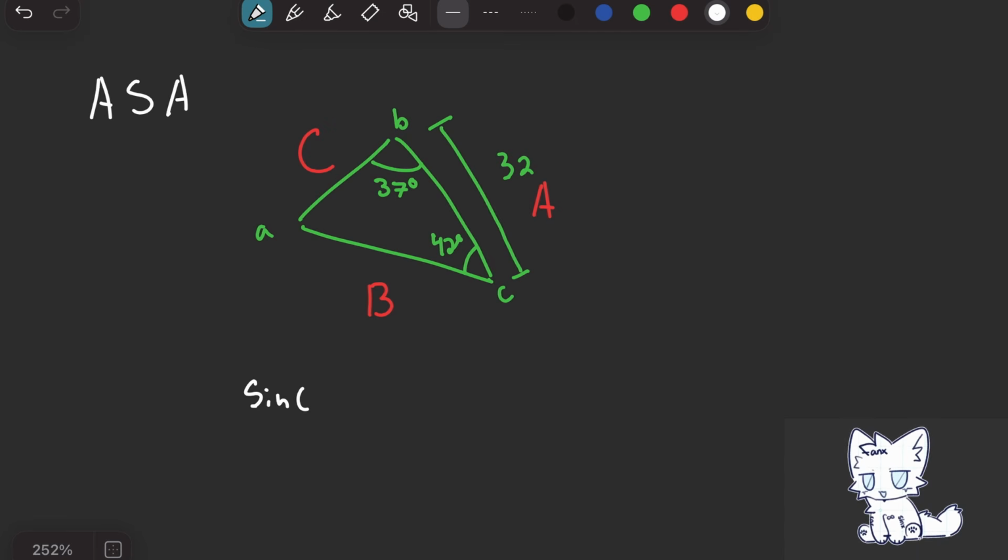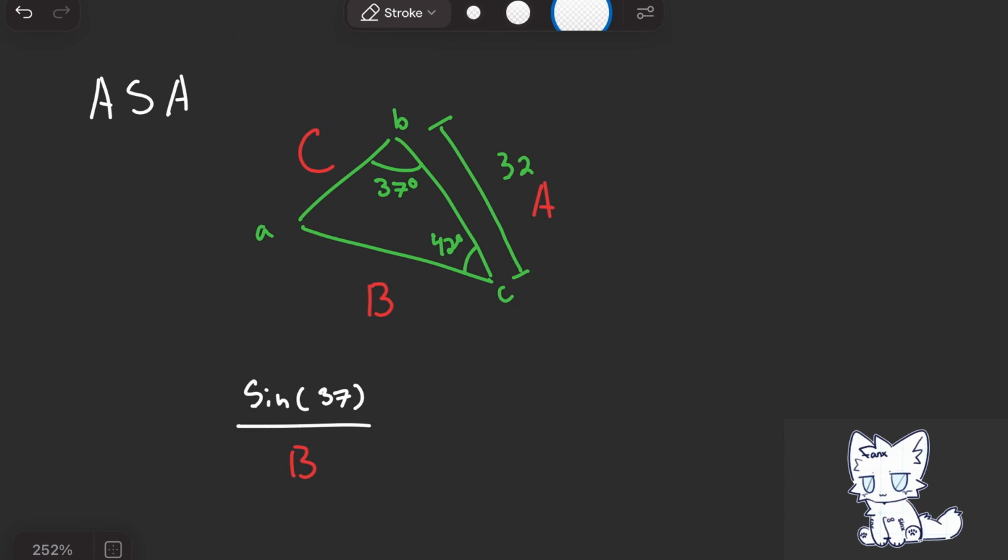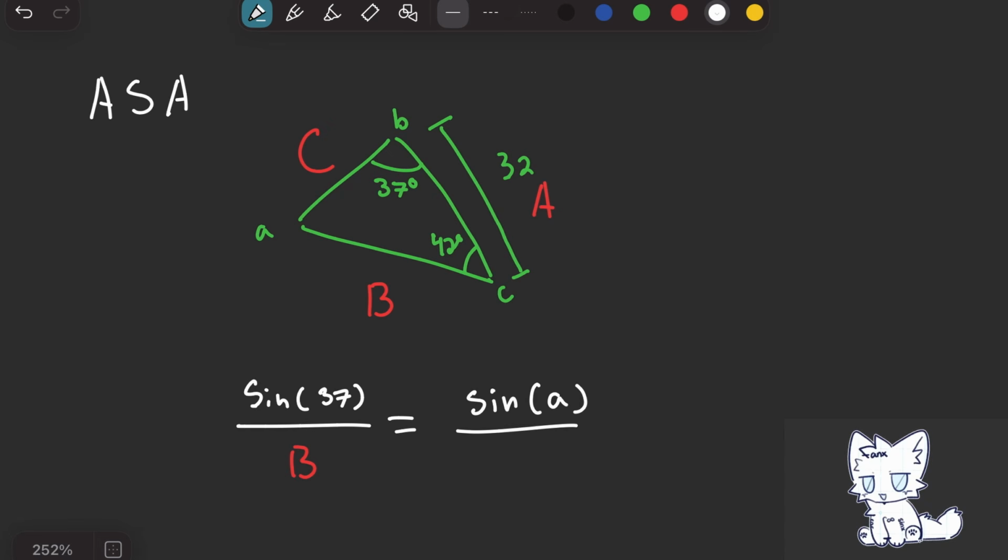Sine of B, which is 37, over big side length B must be equal to sine of A over side length A, which is 32.